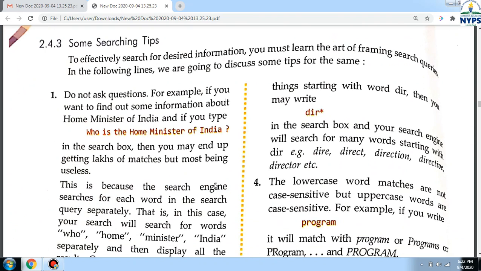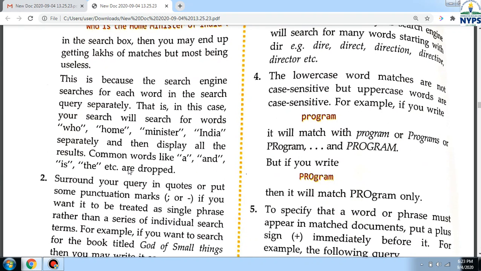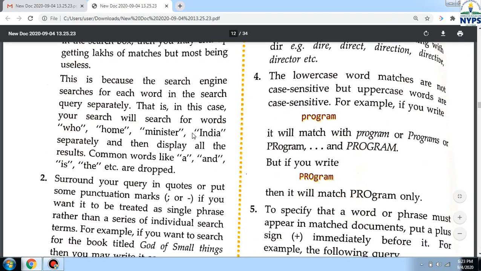Now here some searching tips are given. First one is do not ask questions. Like don't write who is the Home Minister of India. You can type only Home Minister of India. And basically when you search about this, the computer can search Home also, Minister also and India also. It will search for all these things.